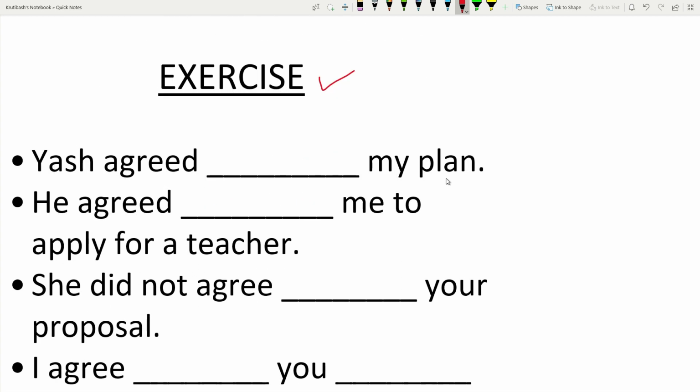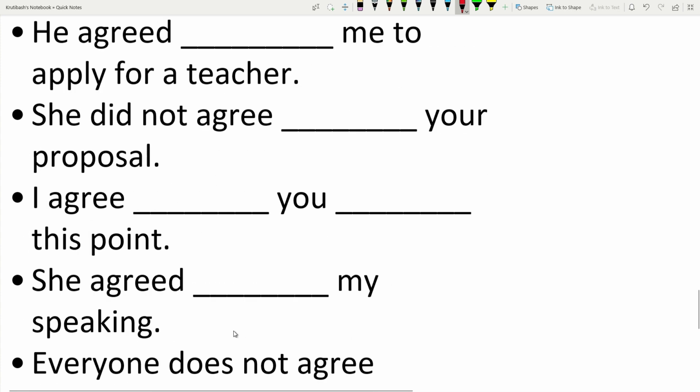Yes, agreed. That's my plan. My plan means one suggestion, one proposal. So, to my plan. Agreed to my plan. He agreed dash me to apply for a teacher. When the object is a person or persons, what preposition? With. Agreed with me to apply for a teacher. She didn't agree dash your proposal. For a proposal, what preposition? To. She didn't agree to your proposal.